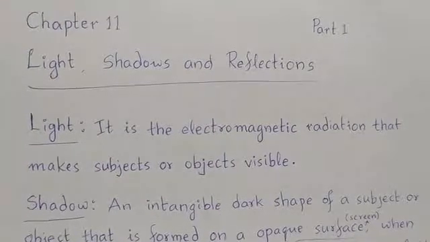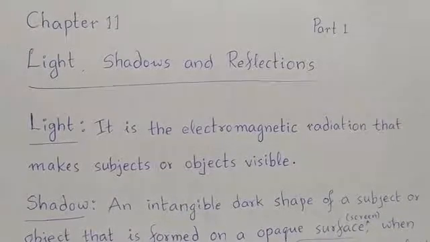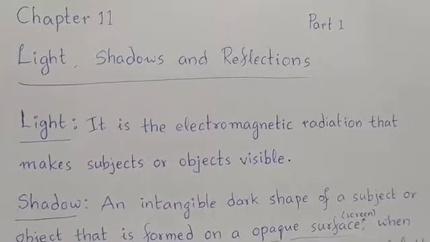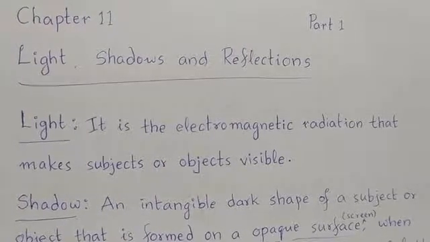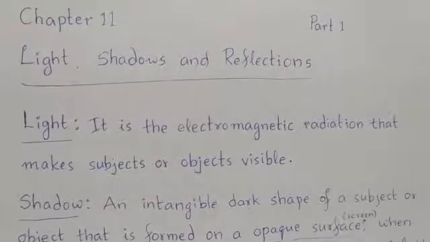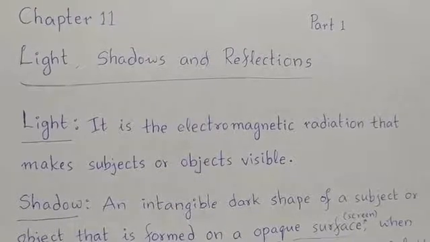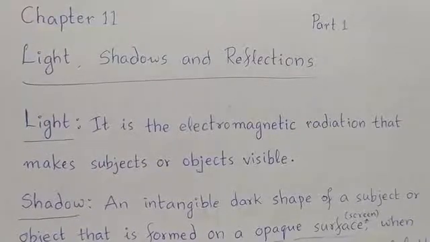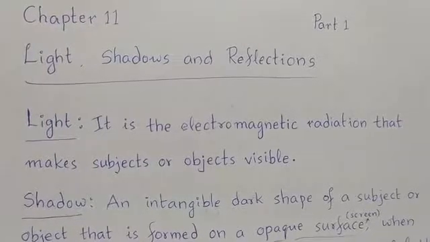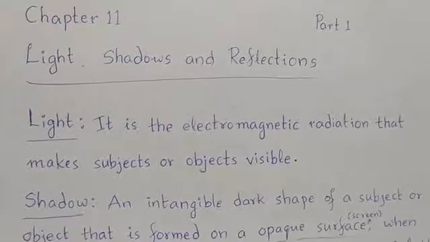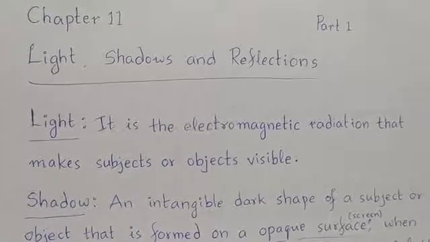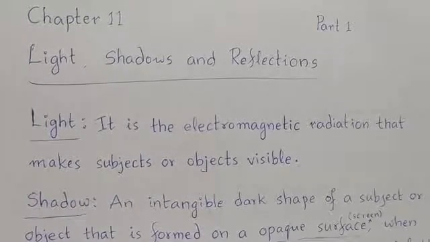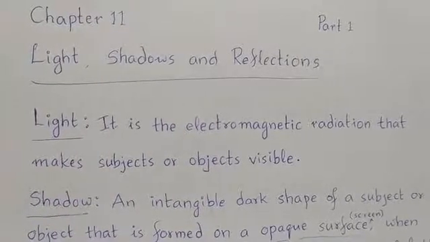Light. Light is the electromagnetic radiation that makes the subjects or objects visible. Electromagnetic radiation is something that provides us heat, and it is also making the subjects or objects to be seen by us.